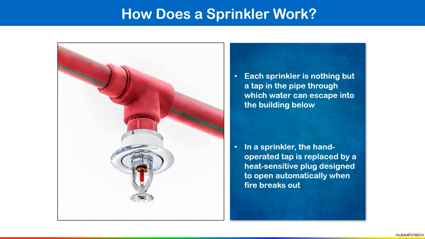So based on your requirement, meaning the place where you are installing this sprinkler, you have to select your liquid also. Which type of liquid we have to use.